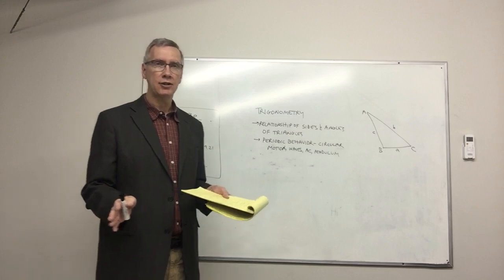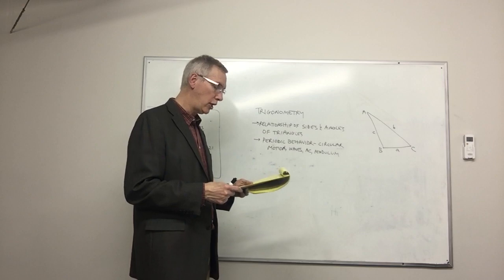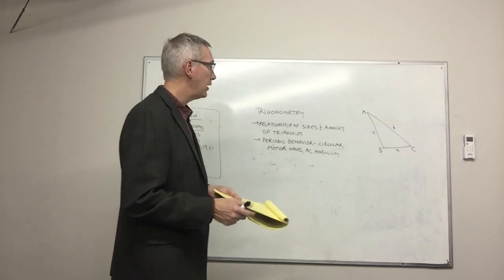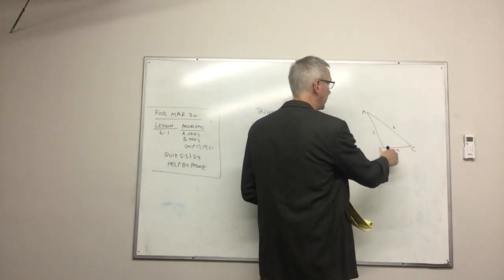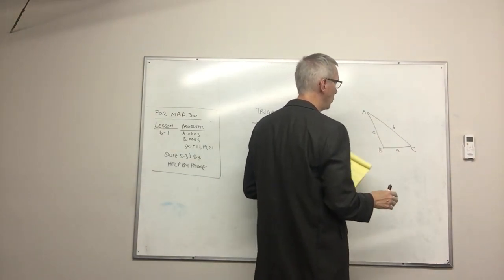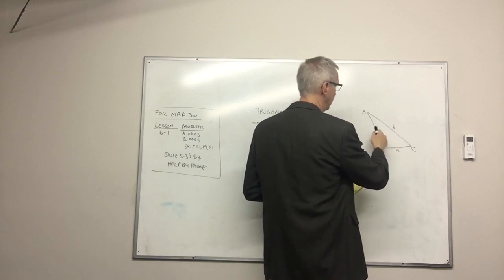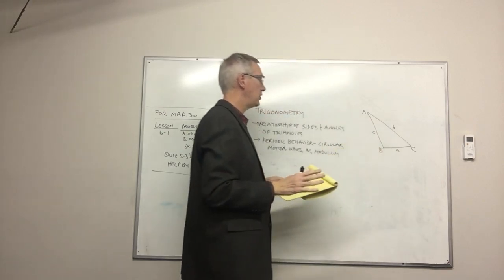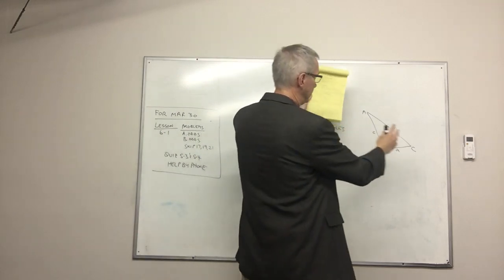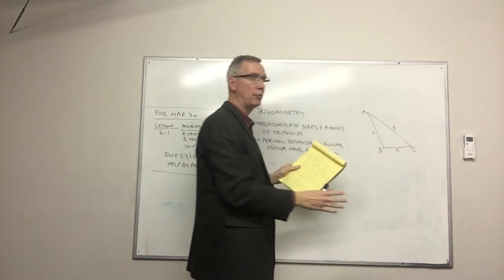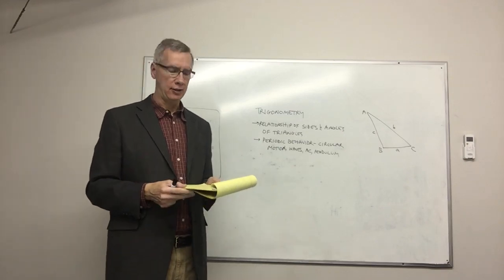Two triangles are considered to be congruent or the same if all 6 of those parts are the same. So if the lengths of all sides are the same, and the measures of all angles are the same, then those are 2 congruent triangles. Triangles are considered to be similar if the ratios of the lengths of their sides are the same. So if the ratio of a to b, or b to c, or a to c, if those ratios are the same, it's a similar triangle. So as we expand this and keep the angles the same, or shrink it and keep the angles the same, we have an infinite number of similar triangles.